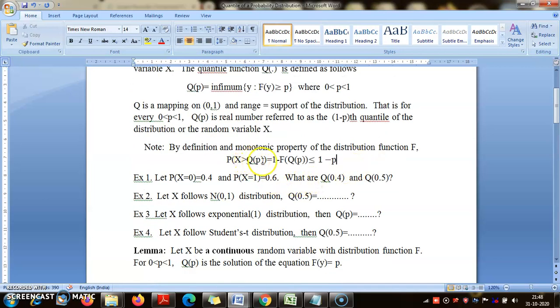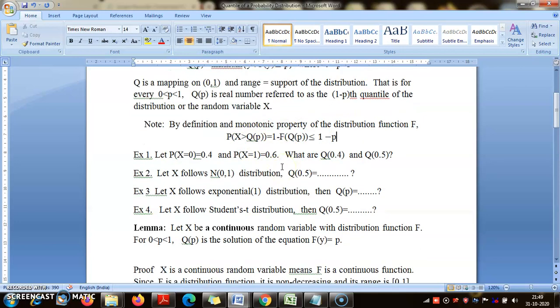So if p is a number very close to 1, think of p equal to 0.95. Then what is the probability of X exceeding that number q_0.95? That will be at most 1 minus 0.95, that is 0.05. So there will be a very small probability of exceeding q_0.95. That is the whole idea.